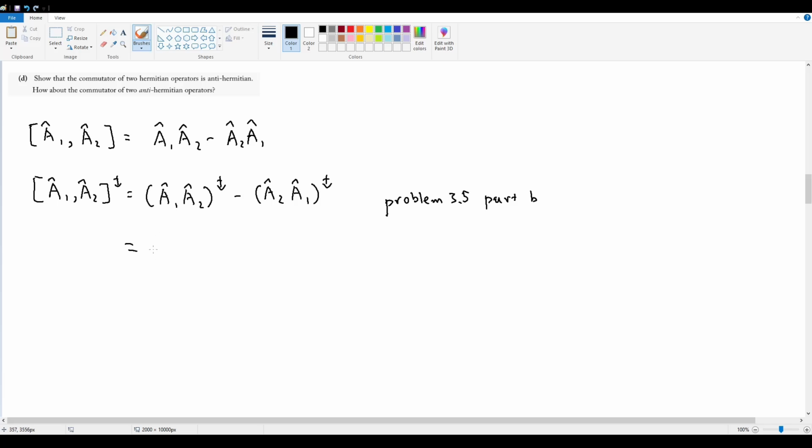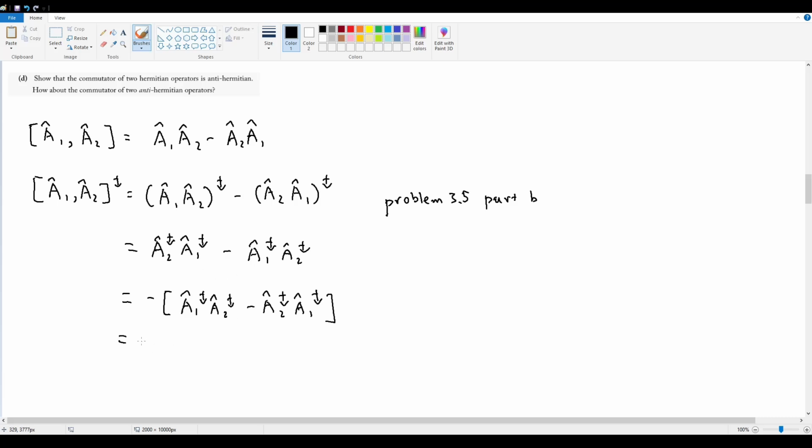So this is actually equal to A hat 2 transpose A hat 1 transpose, minus, and in the same way here the order flips, A hat 1 transpose A hat 2 transpose. Well, this is just equal to the negative of A hat 1 transpose A hat 2 transpose minus A hat 2 transpose A hat 1 transpose. All I did was pull out the negative and flip the order of these two terms.